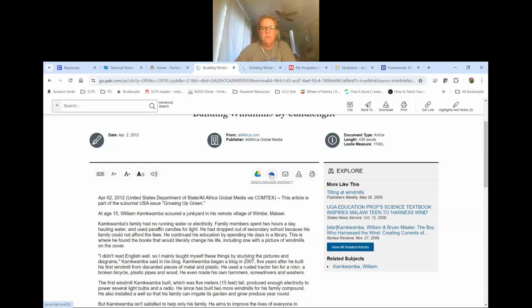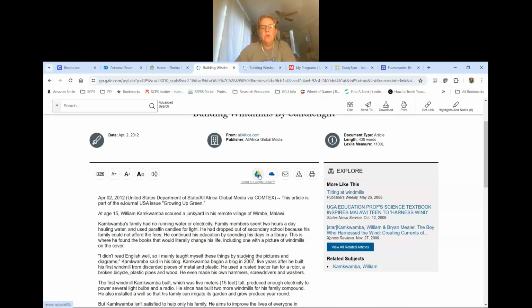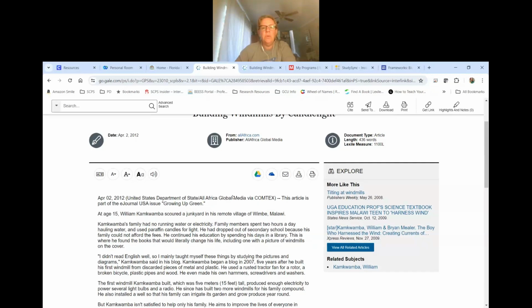Alternately, you could save it to your Microsoft OneDrive, email it to yourself, or simply download it to your own personal computer, or even, if you're old school like me, print it out so you can annotate it. But pick one of these sources to send your information to so you don't lose this article. That would cause you a lot more stress than you really want to have, especially when you're trying to write a big project.